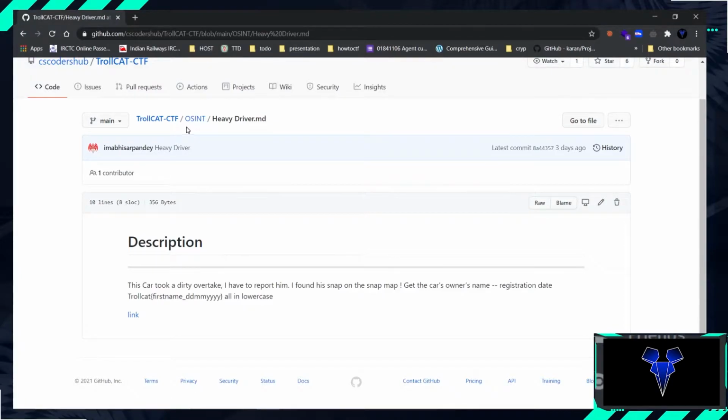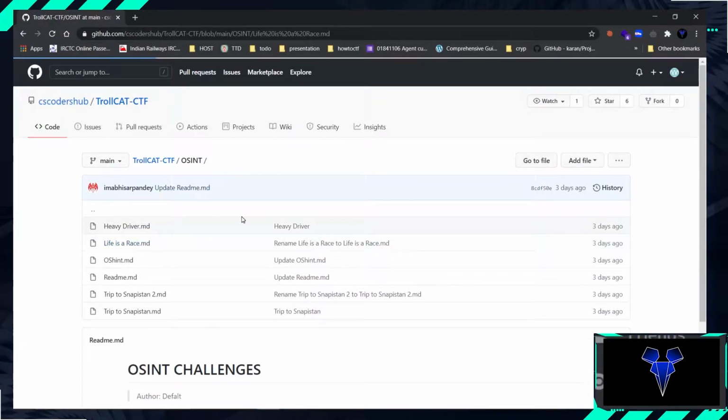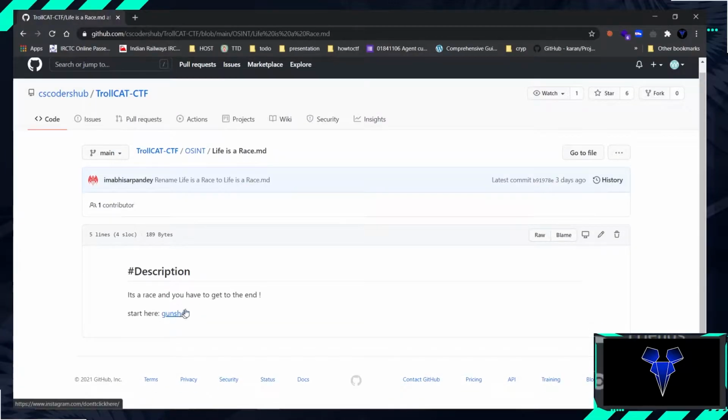Okay, so let's move on to the second OSINT challenge, which was Life Is a Race. This was a pretty fun challenge, and we developed it to make sure you have fun in the very tense environment of a CTF. The description says it's a race and you have to get to the end.